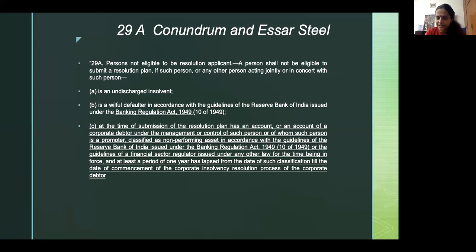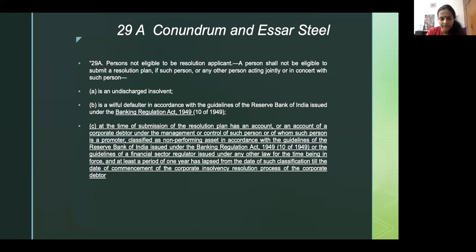So who is not eligible to be a resolution applicant in terms of 29A? An undischarged insolvent, willful defaulter. Willful defaulter, in layman terms, is somebody who keeps on being irregular in his debt service obligations in terms of the RBI guidelines. I will not go into what the RBI guidelines are, the Banking Regulation Act, and there's a circular on willful defaulters that should help you.